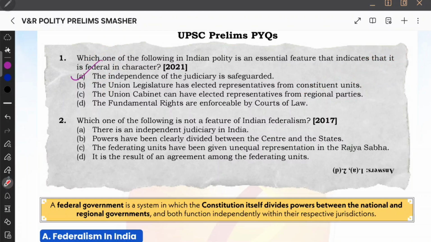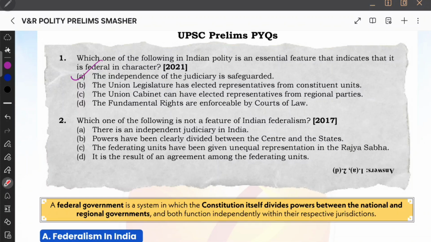Let us see the other options also. The union legislature has elected representatives from the constituent units. If the union legislature has elected representatives from constituent units, let's say there is Lok Sabha and Rajya Sabha, and in the Rajya Sabha there will be members from the constituent units. Is this a federal feature or unitary? That is a federal feature only. See, if the question did not have A, I would have marked B. But if there is no independence of judiciary, then even having elected representatives will not help, because the center might encroach on the state, right? So therefore, the best fitting option is A.